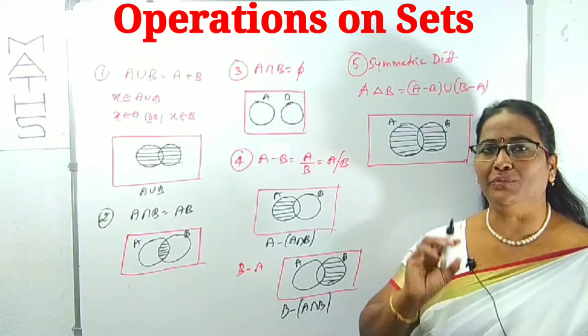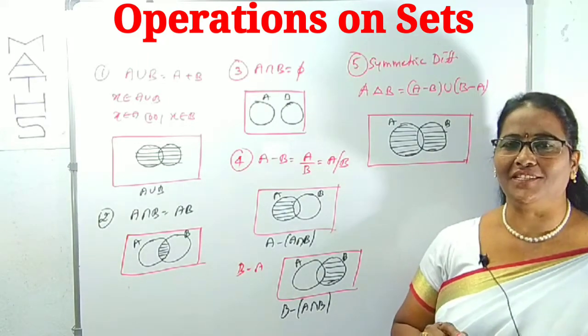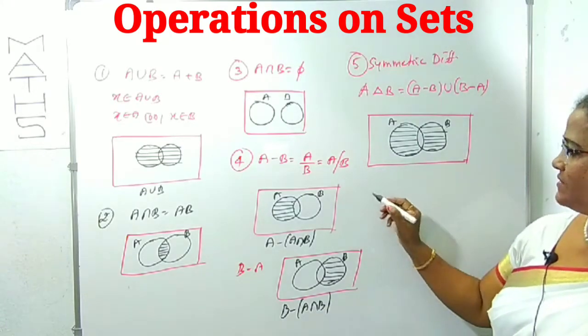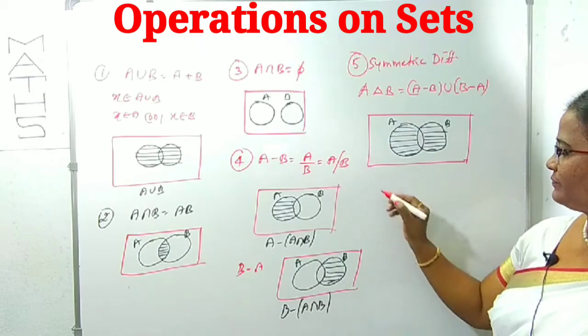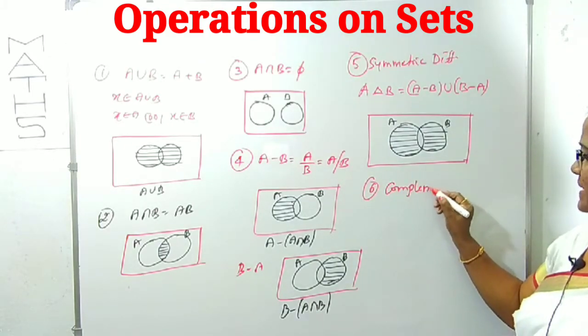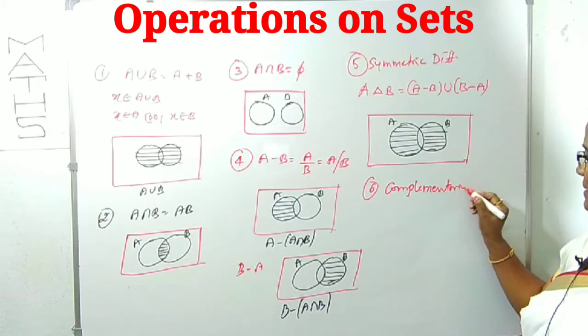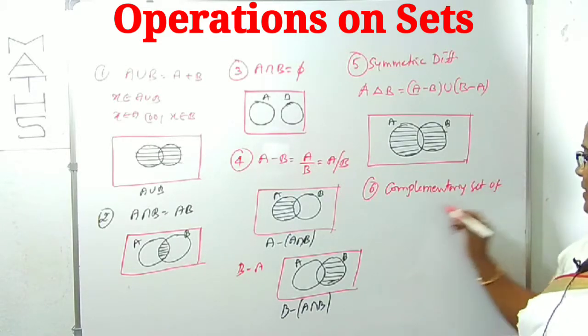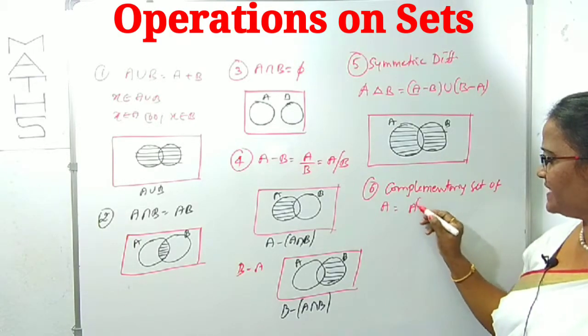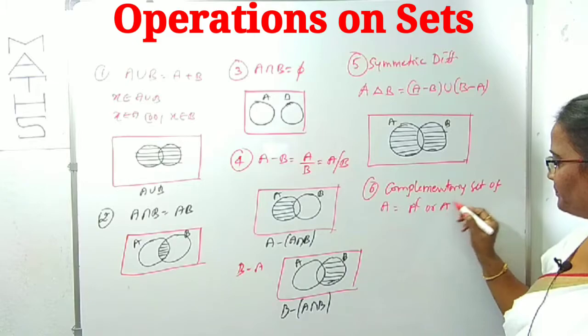Clear? And the most important one is the complementary set. You can take it as the sixth point. The complementary set of A is denoted as either A power C or A dash.